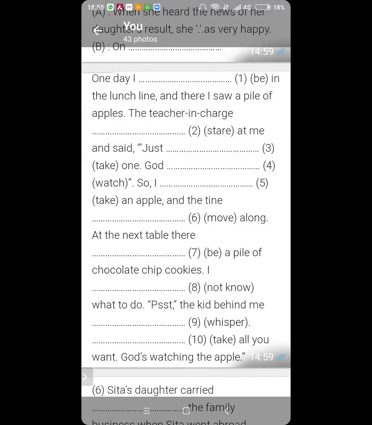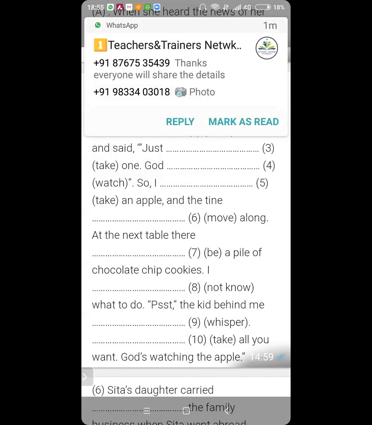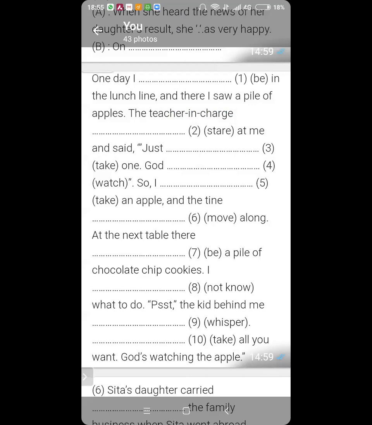Now which past will you use? It can either be simple past or past perfect. So it can either be I was or I had been. But I will go with was because it sounds appropriate. You have to see what it sounds like. So one day I was in the lunch line and there I saw a pile of apples.